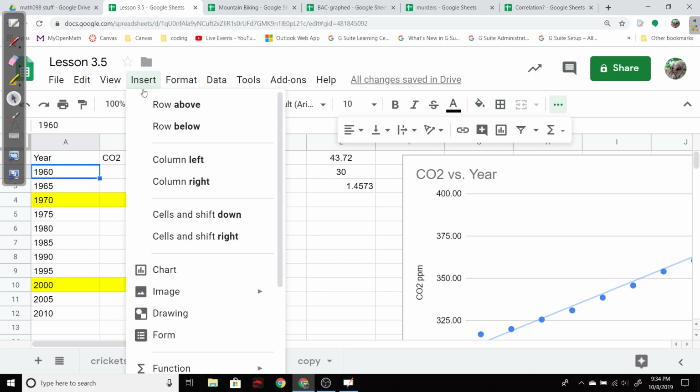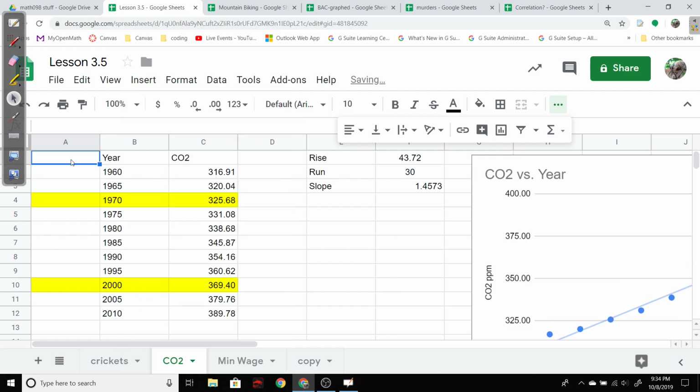So I'm going to insert a column here. And sometimes we might do things like the years after 1960 or the years after 1900. I'm just going to go with 1960 because that's the first one I have. So I'm going to make a new variable. I could call it t, and t is going to be the number of years after 1960.